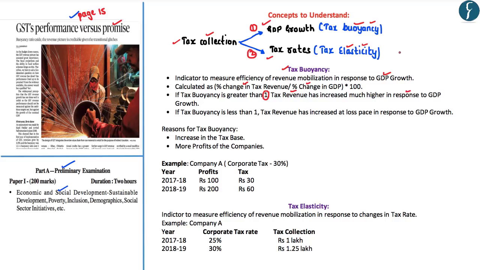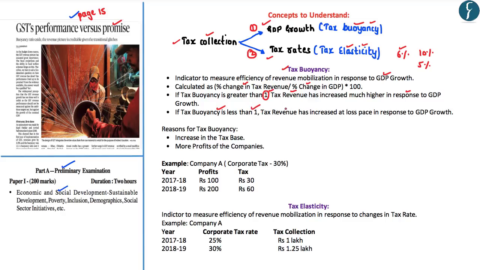Now for example, if the GDP has increased by 6%, but the tax revenue has increased by around 10%, it would mean that the tax revenue has increased by a much higher value as compared to the GDP growth rate, because of which the tax buoyancy would be greater than 1. On the other hand, in response to the GDP growth rate of 6%, if the tax revenue has increased only by 5%, it would mean that the tax buoyancy is less than 1.